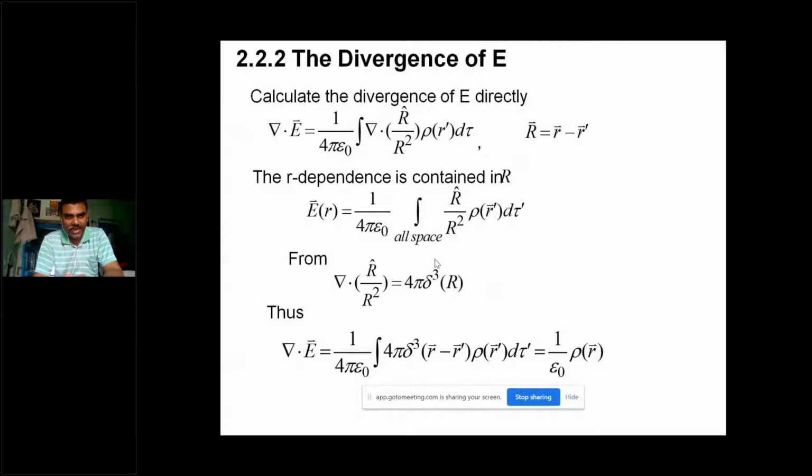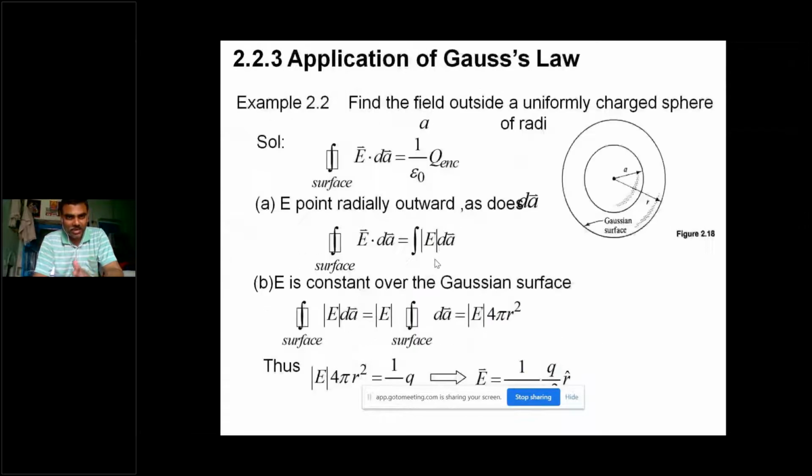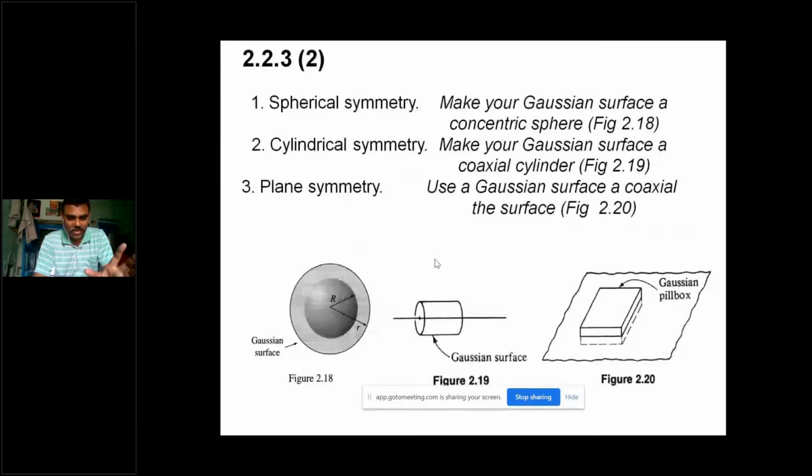And these are some examples of Gauss law applications to find the field outside a uniformly charged sphere, and there are different examples we have already seen in the class. We just need to remember that once we apply the Gauss law, first we need to construct the symmetrical distribution, and then we have to find where that electric field is perpendicular to that symmetrical surface.